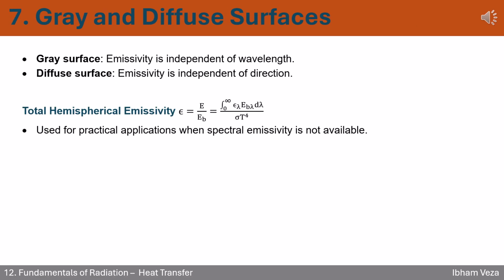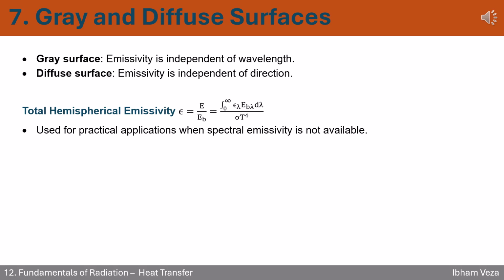7. Simplify surface types for practical use. When dealing with real surfaces, things get messy, so we use simplifications. A gray surface means its emissivity doesn't change across wavelengths, like a color-neutral behavior. A diffuse surface means it emits evenly in all directions, no hotspots or beams. Why do we care? Because in practical engineering, you often won't have detailed spectral data.